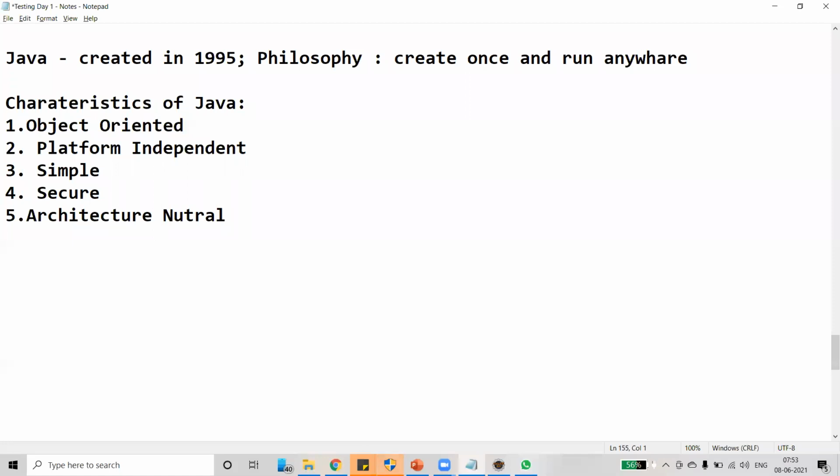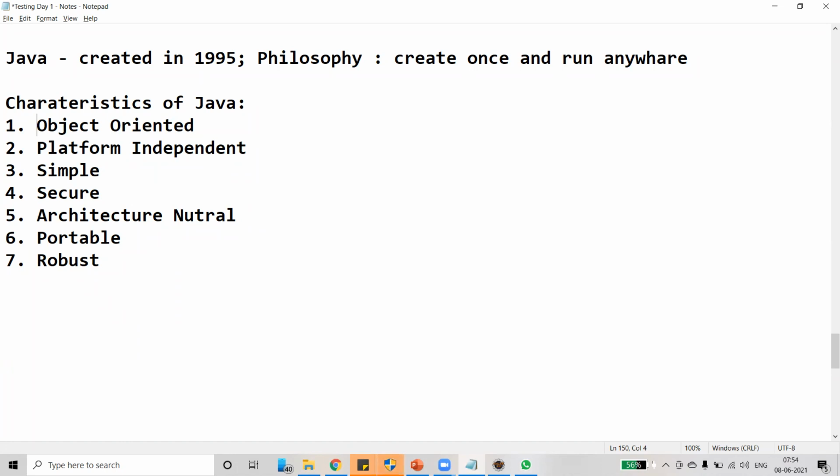And portable. And then robust. So these are the characteristics of Java. Java is object oriented, platform independent, simple, portable, robust, secure, and architecture neutral.